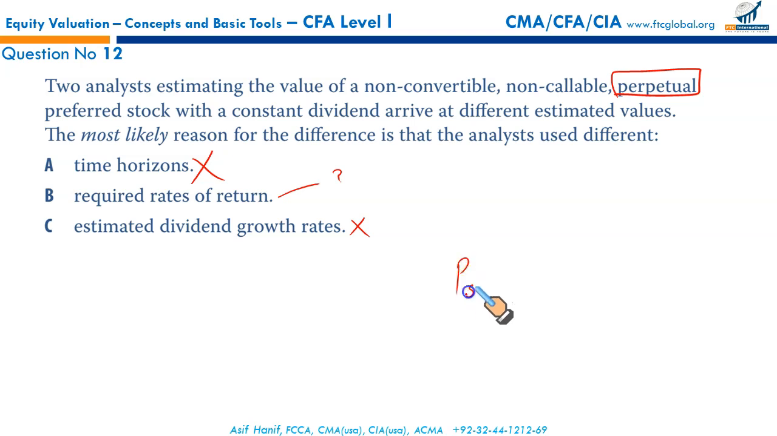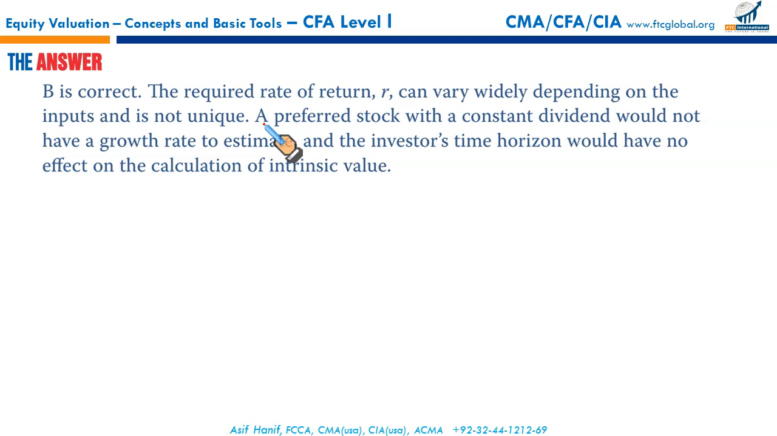Maybe the rates they use for valuation purposes, the dividend, the numerator is the same for both, but the denominator, the cost of preferred stock, the desired rate of return, could be different. This has caused a difference in valuation by both of these analysts. So that makes B the correct option.